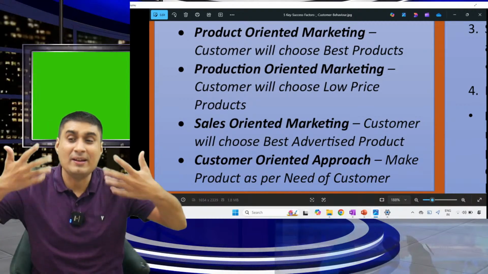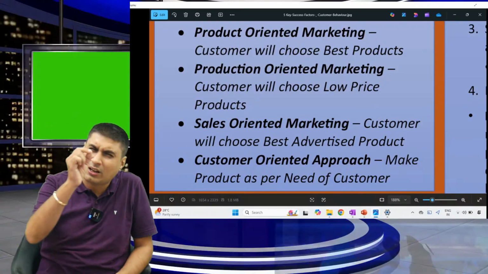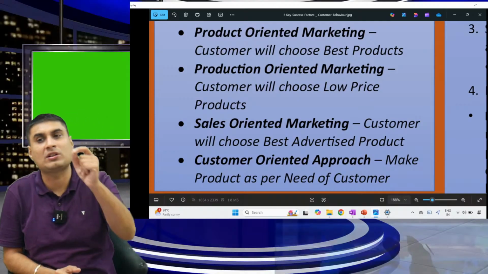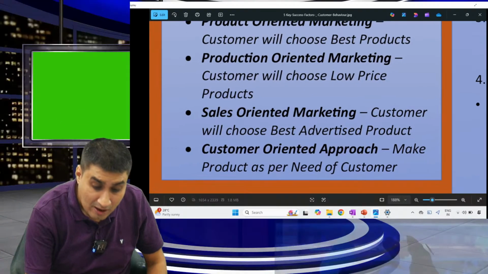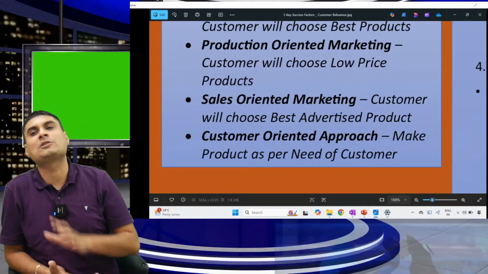Dimensions mean different aspects of marketing. Some people believe the customer is always very smart, he will choose the best product, like Tata Group. Production oriented marketing believes what? Customer chooses the low price product.